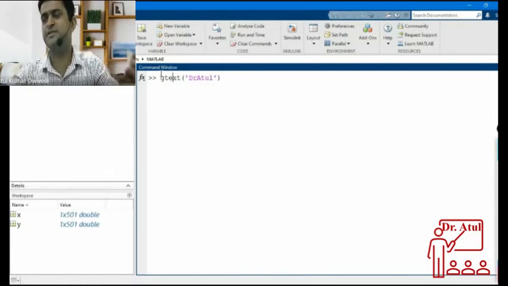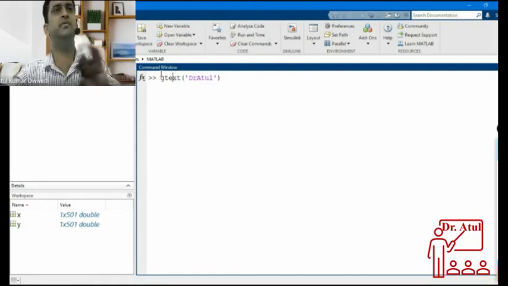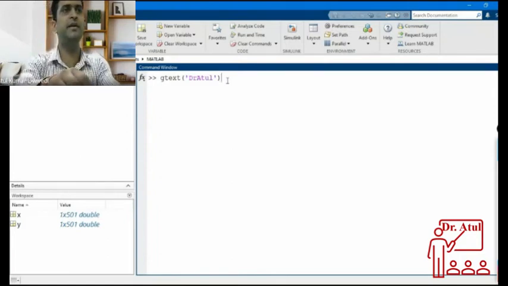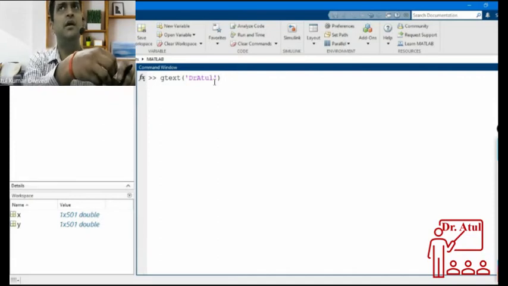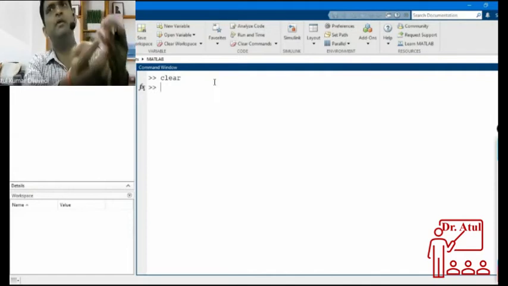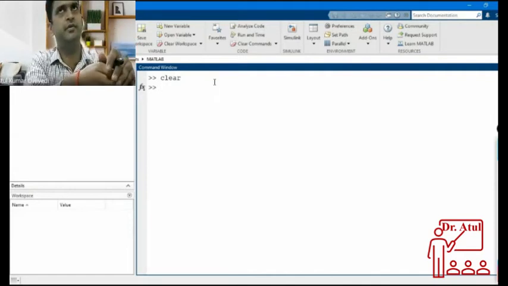Okay, so the x-axis you have known, the y-axis you have understood, labeling of the figure you have understood, and how to give a title you have understood. One more thing: suppose I want to plot two lines into a single figure window. I have x and y here, and if I have another variable z and I want to plot both into the single window, how do I do that? One plot, one figure window. Another plot, second figure window.